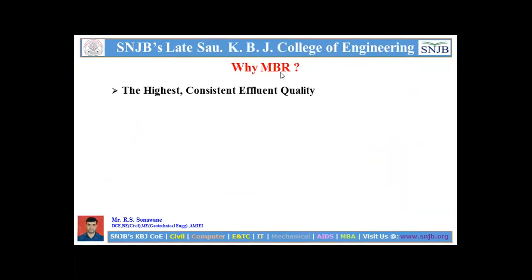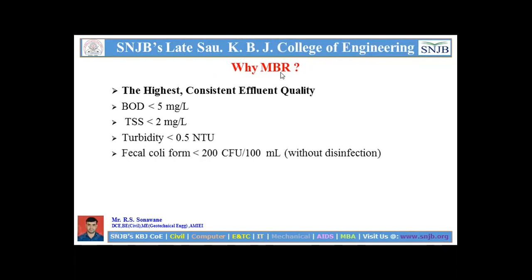So the question will be raised here: why MBR? That means, why a membrane bioreactor? It gives the highest consistent effluent quality. BOD can be maintained at less than 5 mg per liter, total suspended solids less than 2 mg per liter, and turbidity less than 5 NTU. And fecal coliforms, a type of microbial contaminant present in wastewater, less than 200 CFU per 100 ml without disinfection.